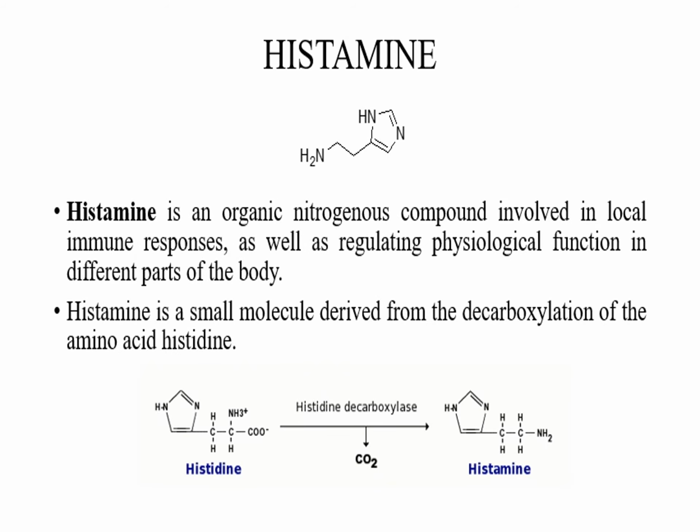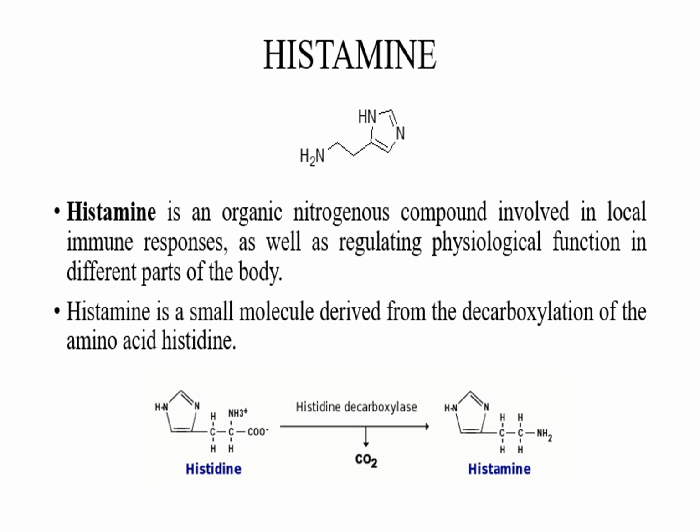Histamine. This is the structure of histamine, and histamine is a type of autocoid which has an amino group. Thus, histamine is an organic nitrogen-containing compound involved in local immune responses as well as regulating different physiological functions in different parts of the body. Histamine is a small molecule derived from the decarboxylation of the amino acid histidine.